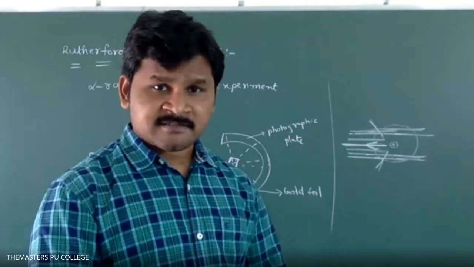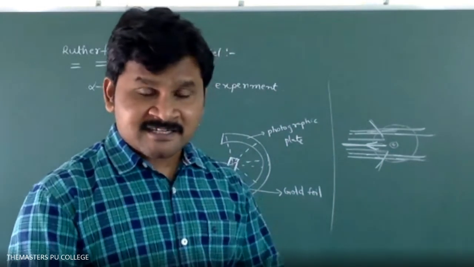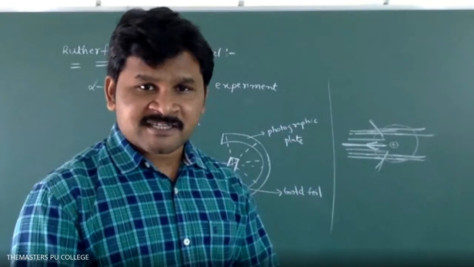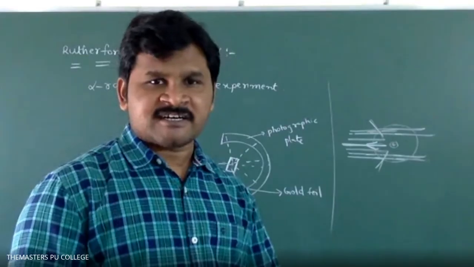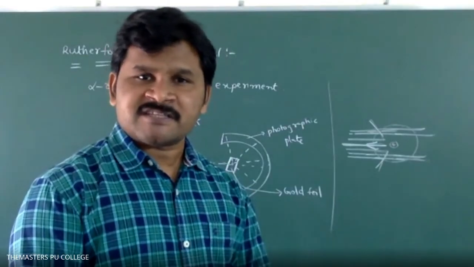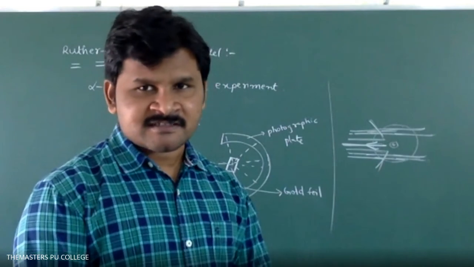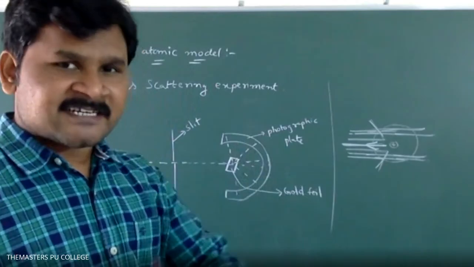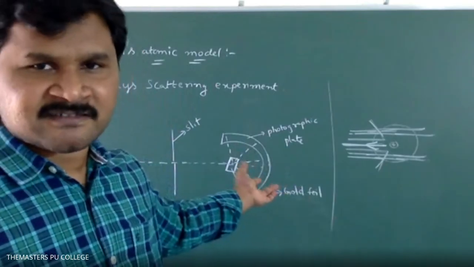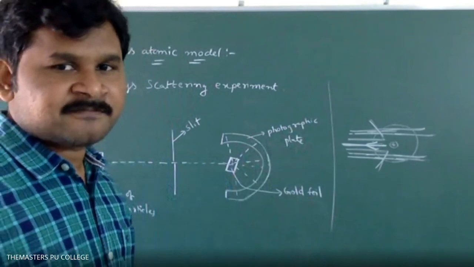Sir, the charge on these alpha particles is positive. Yes, positive only, no electrons, no negative charge. Alpha particle means positive charge only. Positive charge is repelled by positive charge or negative charge? By positive charge, sir. So you can almost understand the postulates easily. That's why they bounce back. That discussion is later, after this.